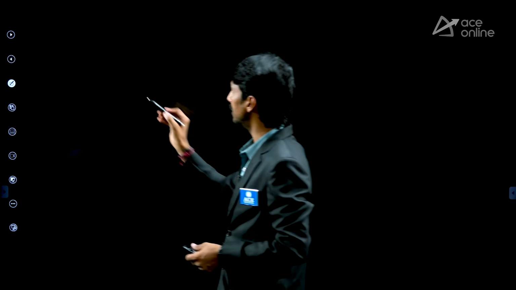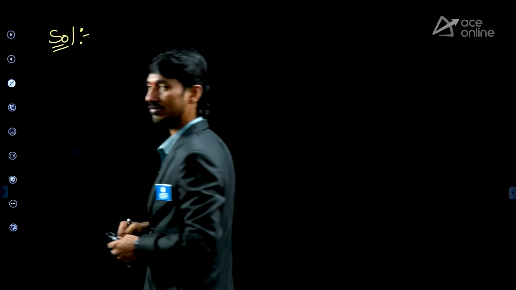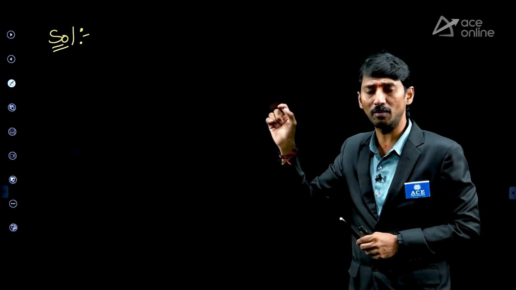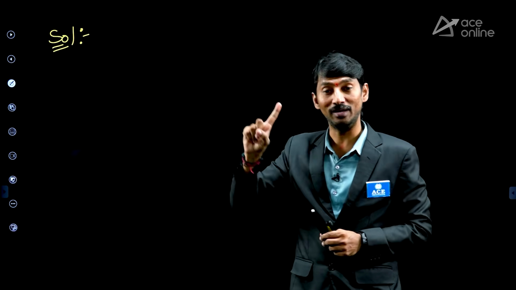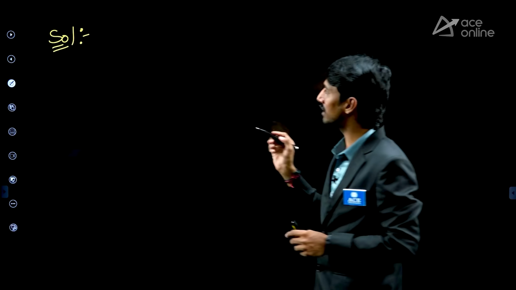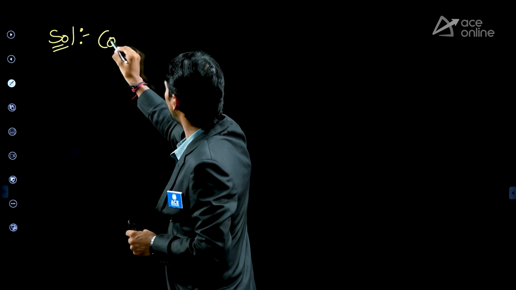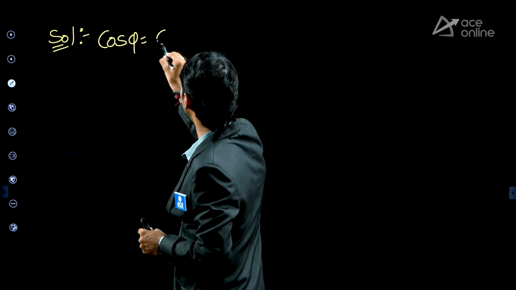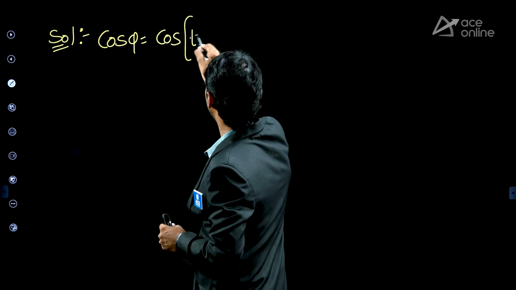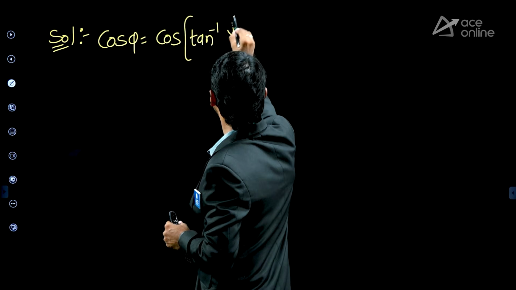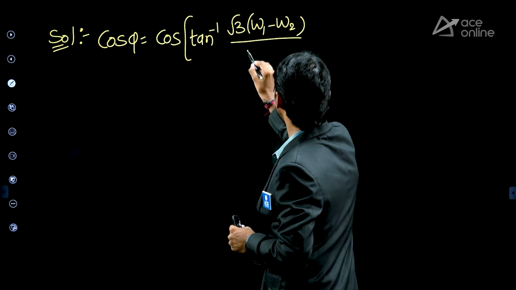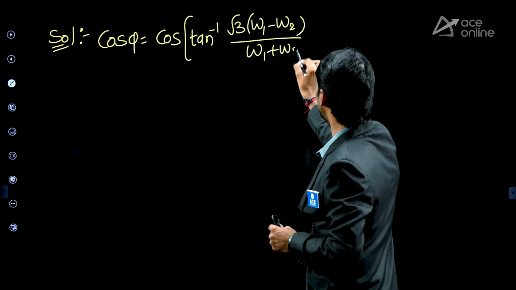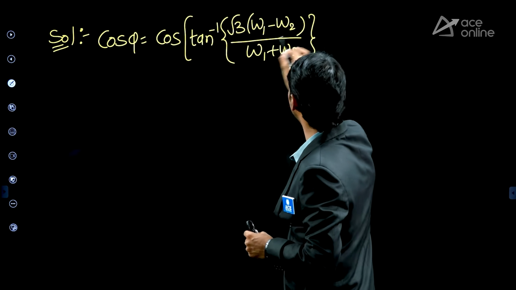Now the point here is, what is the power factor formula? In the class also we have taken this formula, the power factor formula, very popular. From this formula, 5 points are generally possible. Earlier question is from that only. What is the power factor formula? Power factor cos phi is equal to cos of tan inverse root 3 (W1 minus W2) by (W1 plus W2). This is the power factor formula.